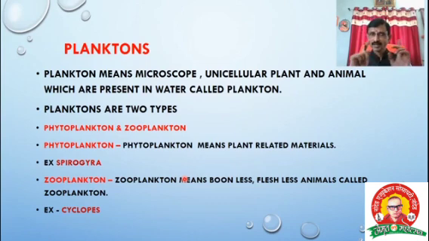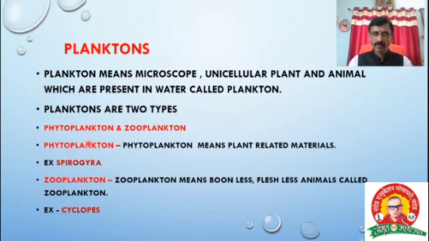Okay. There are two types of planktons. One, already I mentioned here, phytoplankton and zooplankton. Sometimes they ask in the university questions, what is plankton? That time you can write microscopic unicellular plants and animals which are present in water called the plankton. There are two types of plankton, that is the phytoplankton and zooplankton.